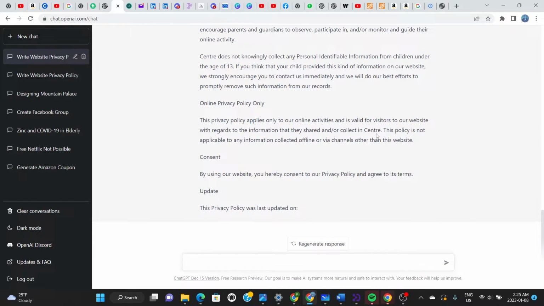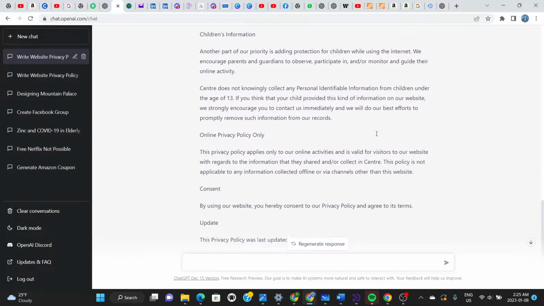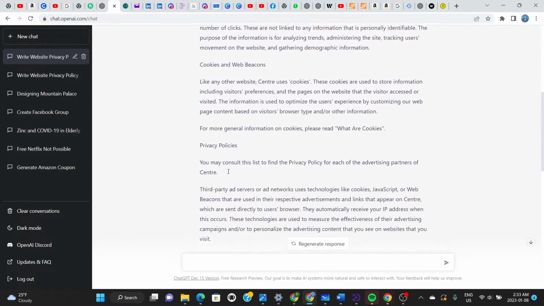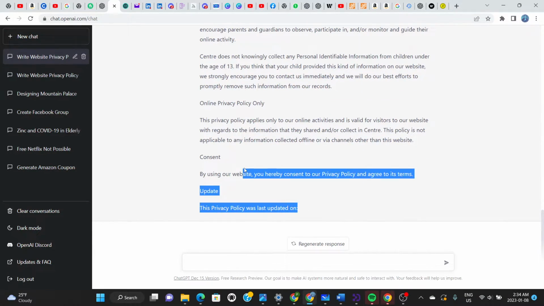If you have a blog, for instance, and you have used ChatGPT, or AI generally, to write the work, there are some websites out there that can help you check how much AI input is in your work or your write-up. So now we have the privacy policy written. Let's go and copy everything we have right here.